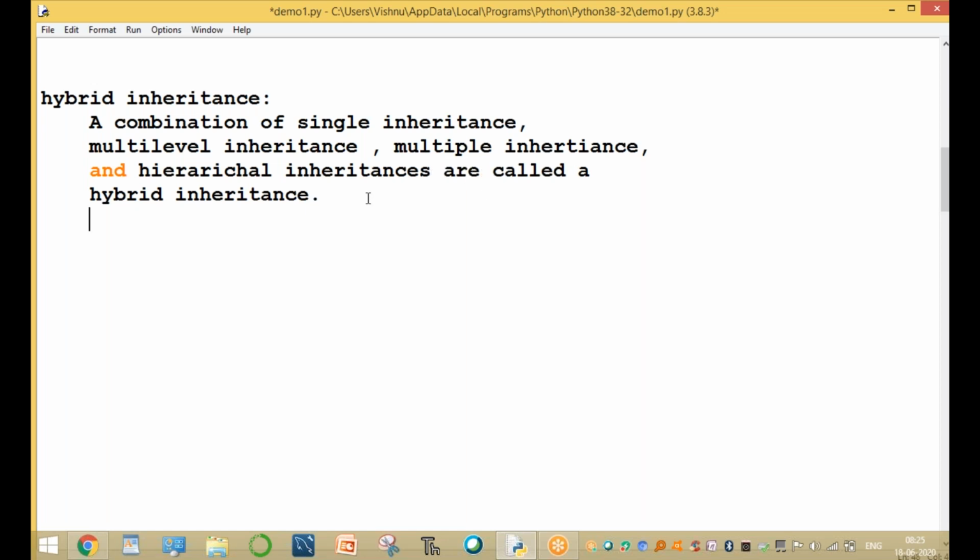That is the first point, clear. So now what is the combination, sir? I'll explain just now. One is a class A. This class is called A class. Derived from the one class, A class. Assume that B class and C class. So this is a combination.